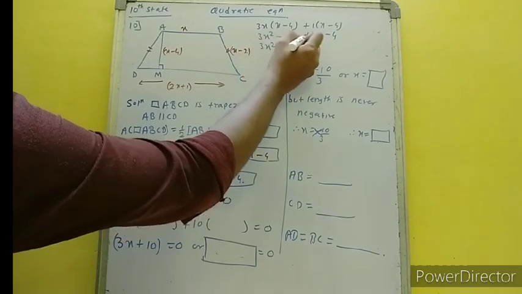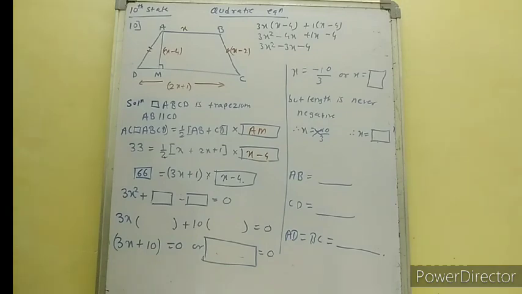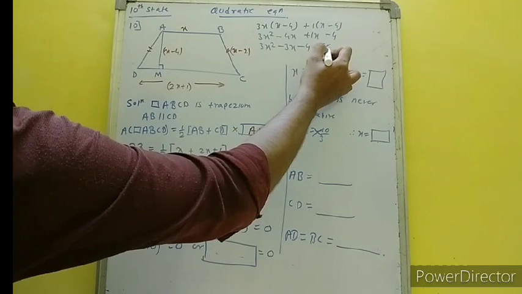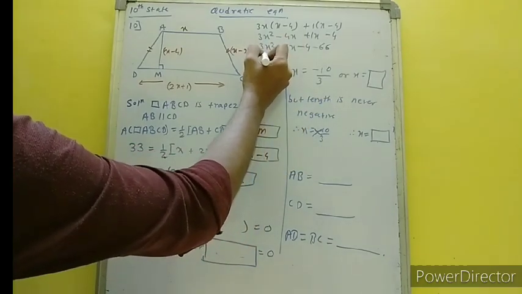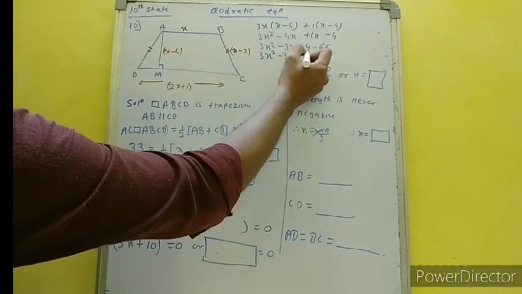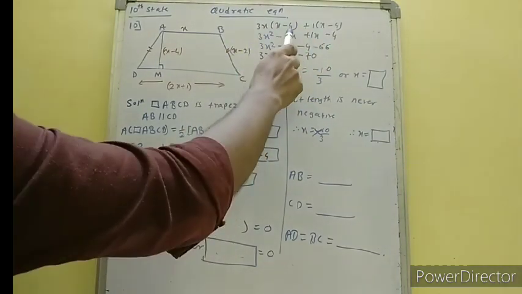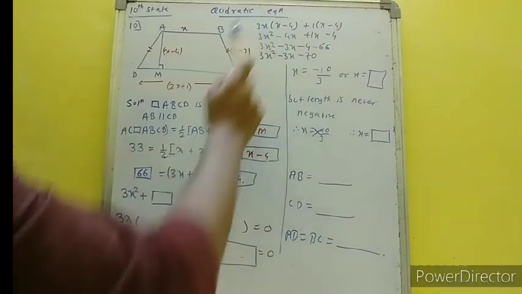So 3x square minus 3x minus 4, and we have plus 66. That will also come this side and become minus 66. So we have 3x square minus 3x minus 70.